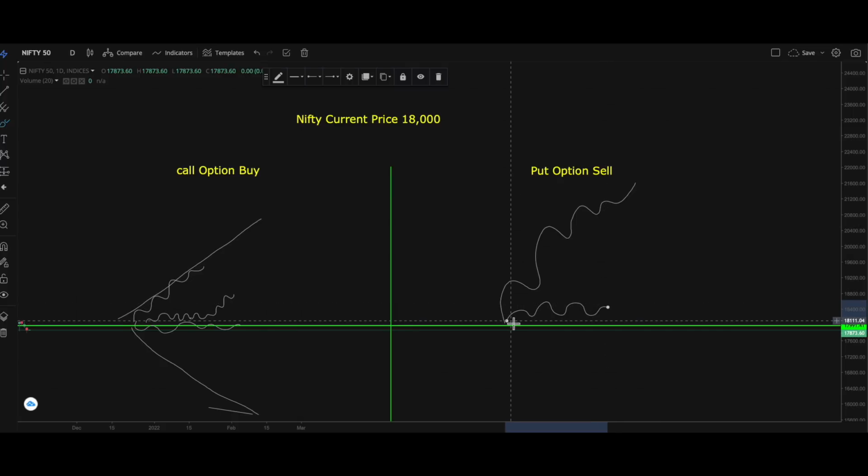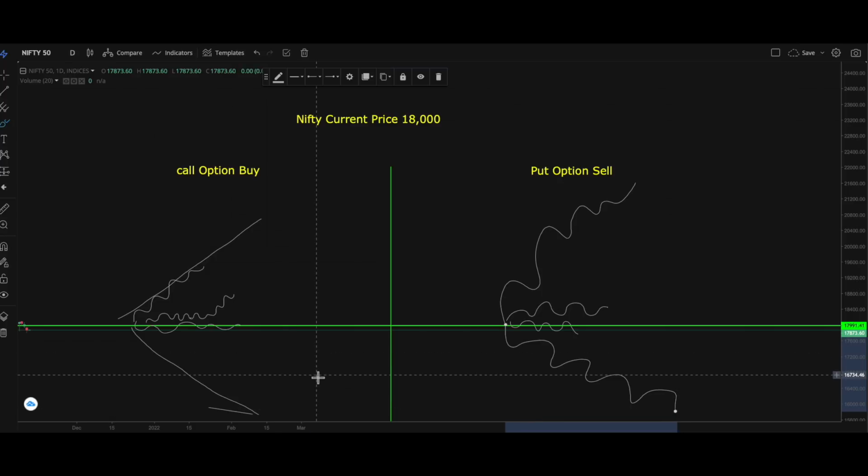Now third situation, if Nifty goes like this and it closes a little below 18,000, still a put option seller will be in profit, but there are chances that he will not get that entire 130 rupees, but he will get somewhere around 100 rupees or 90 rupees. Still in profit he will be. But an option seller will lose money only when there is a rapid momentum towards the downside.